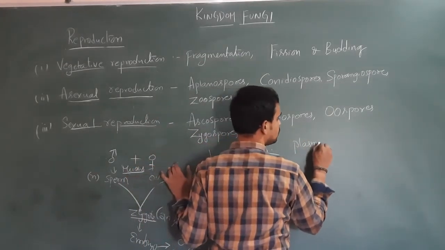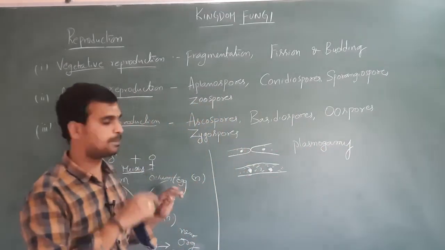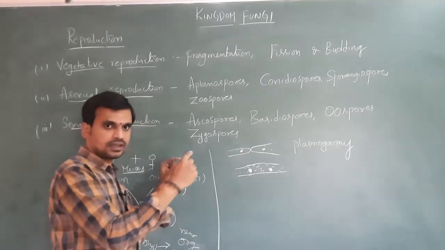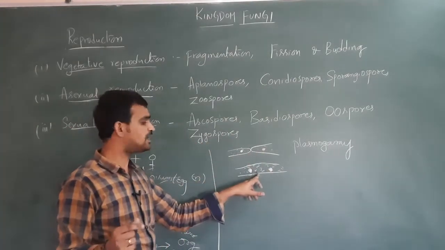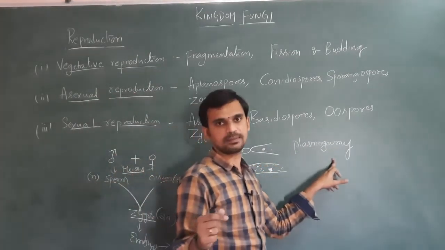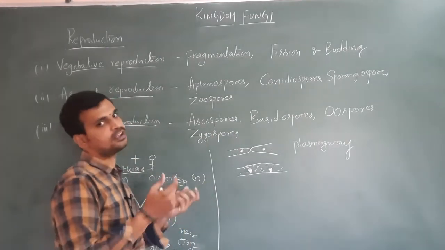We are discussing reproduction in fungi. Whenever two haploid hyphae or two gametes come in contact, the protoplasm present in the two gametes is fused. That is called plasmogamy. Gamy means fusion, plasma means protoplasm.